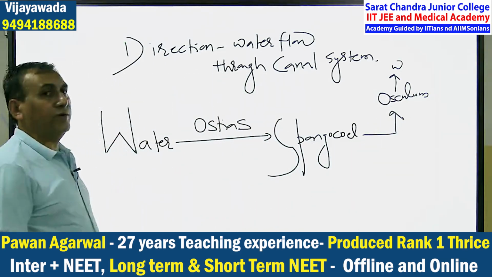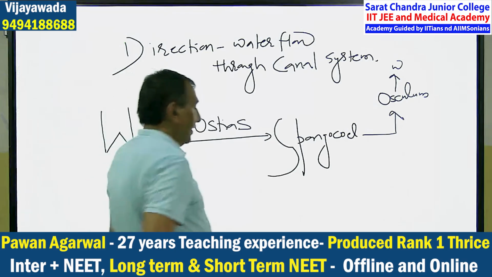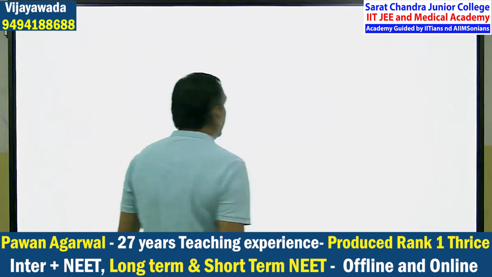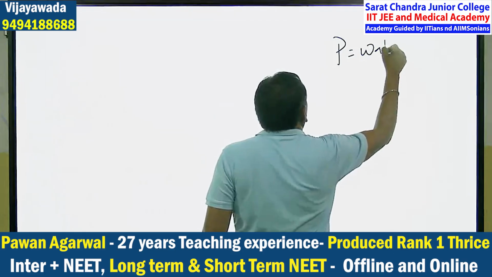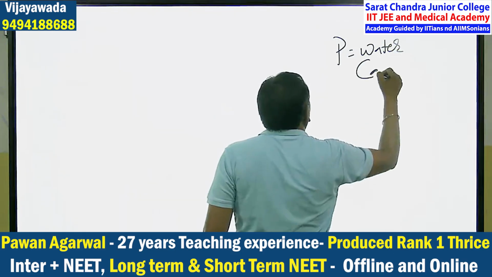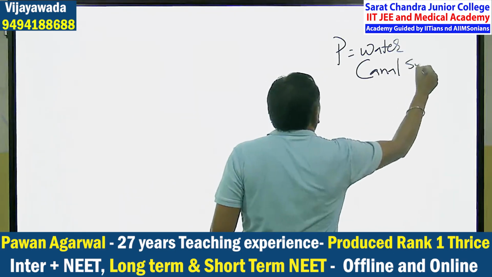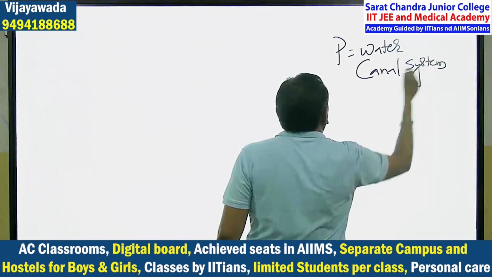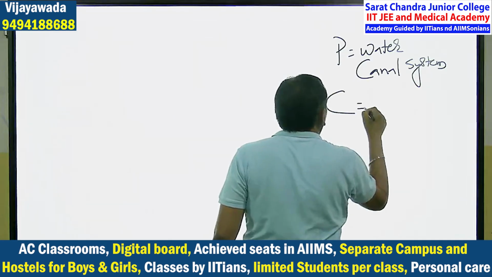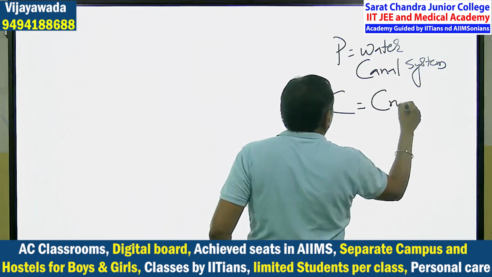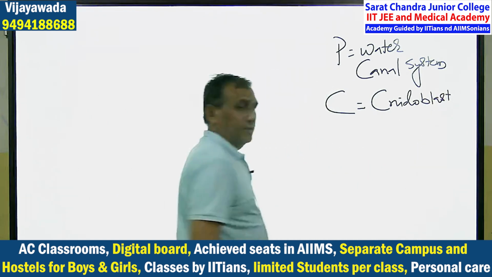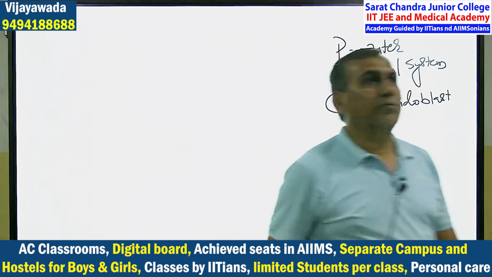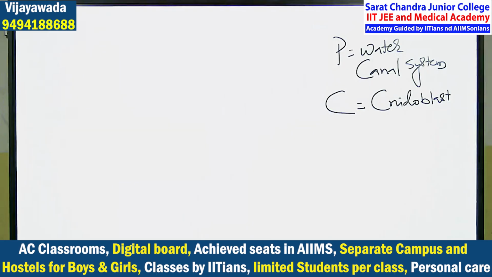So in Porifera, the important feature is the water canal system. In Coelenterata, the very important character is the presence of cnidoblast.